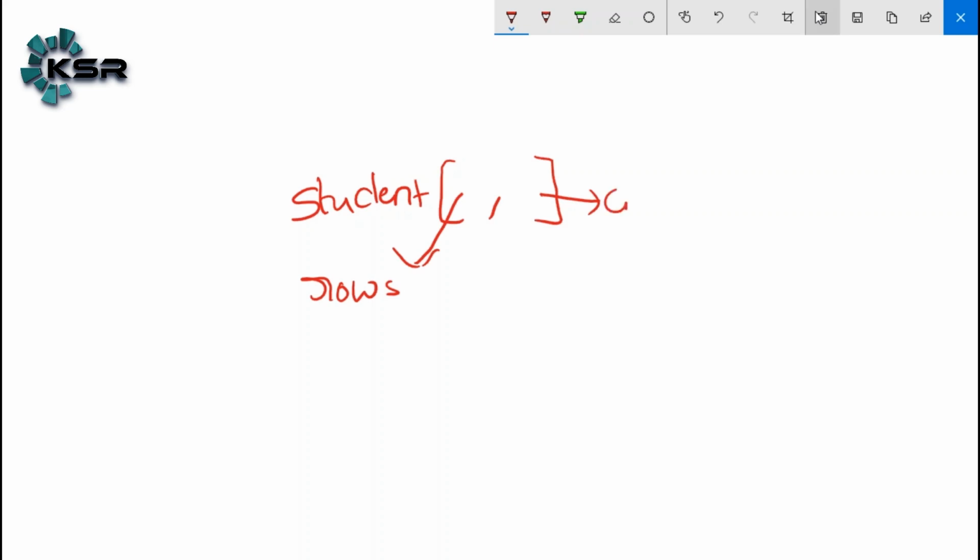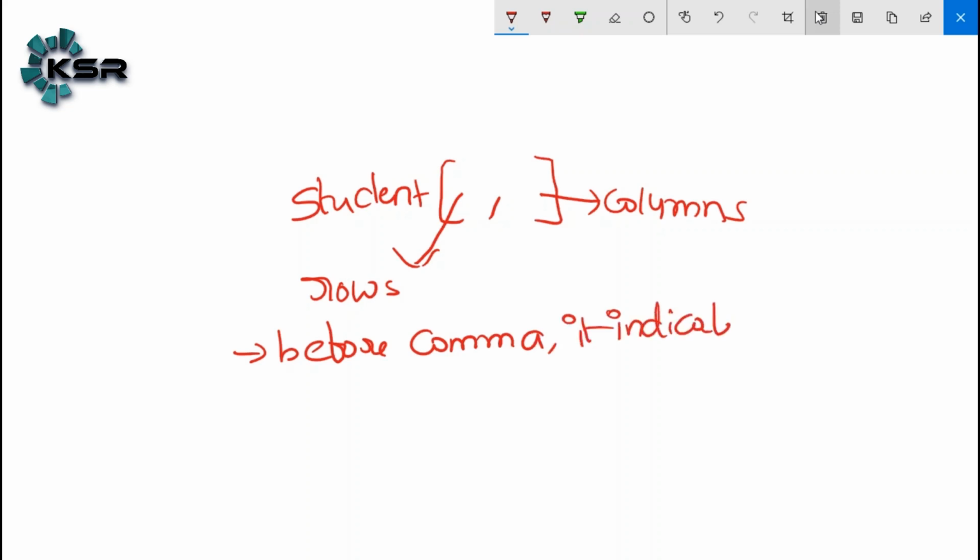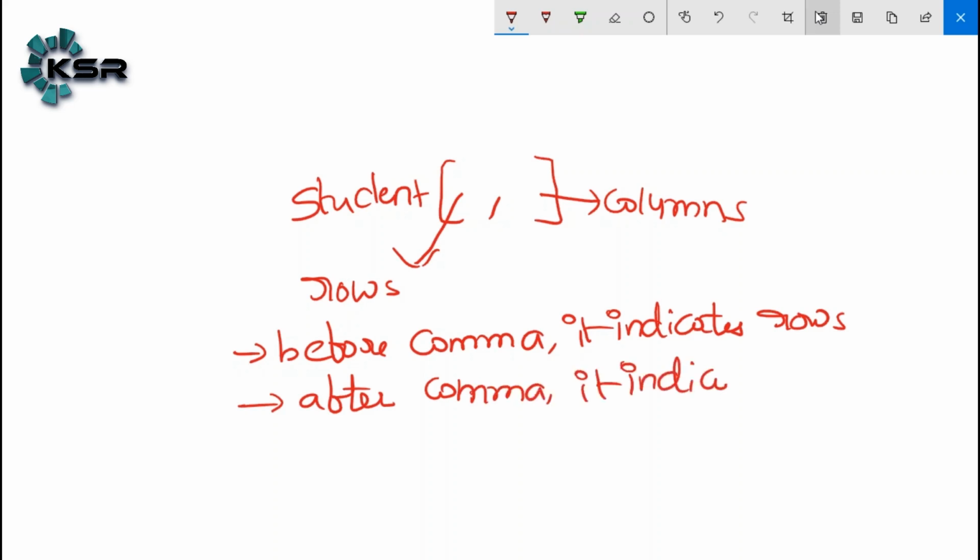After the comma, it indicates the columns.